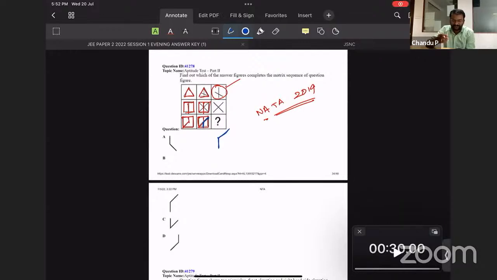So refer to NATA questions from before 2020. It's better to refer to the question papers of NATA before 2020. From 2021 and 2022, they are keeping a little bit of difference from JEE, but before 2020, they had close resemblance with JEE. For the sake of understanding the questions, you can refer to question papers of the NATA exam also before 2020. Now comes the answer, option B. Yeah, Sachin, maybe. Anyway, if you have previous experience of the logic, you can easily reach this answer.